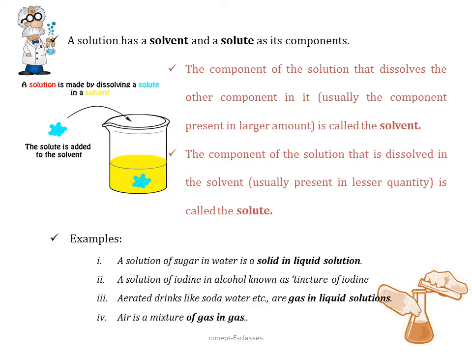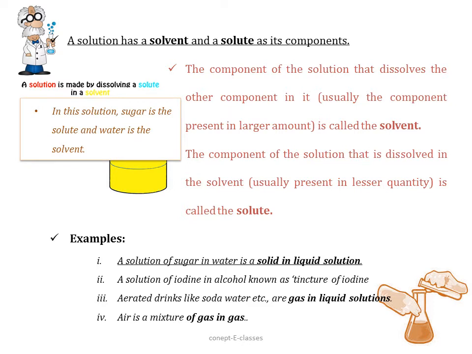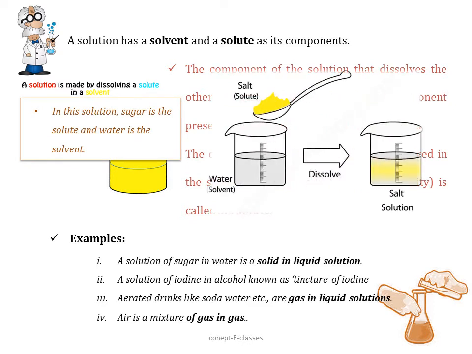Now let's see some examples of solution. A solution of sugar in water. So it is a solution where a solid is dissolved in liquid. So here, which is the solute? The sugar or salt is the solute, water is the solvent, and when we dissolve the solute in the solvent, we get a sugar solution.